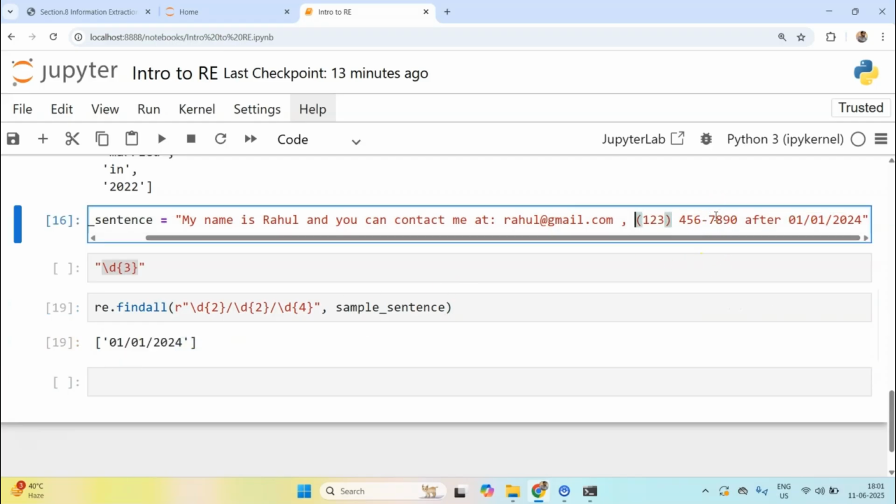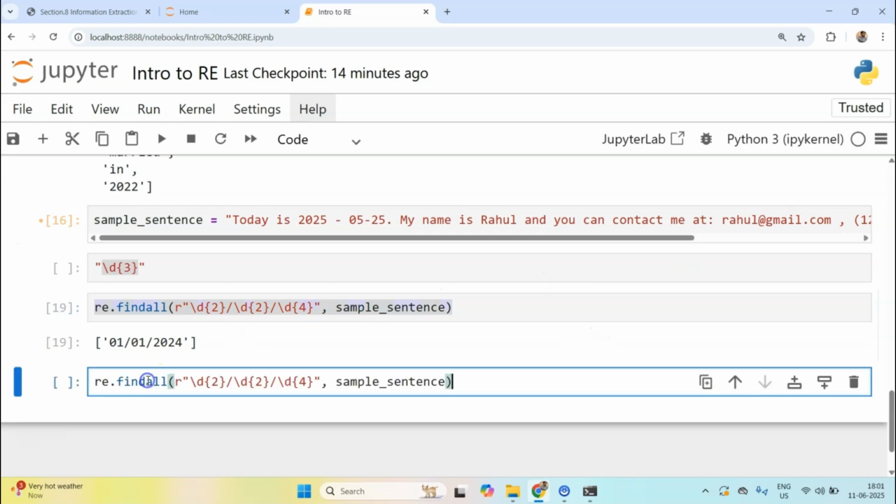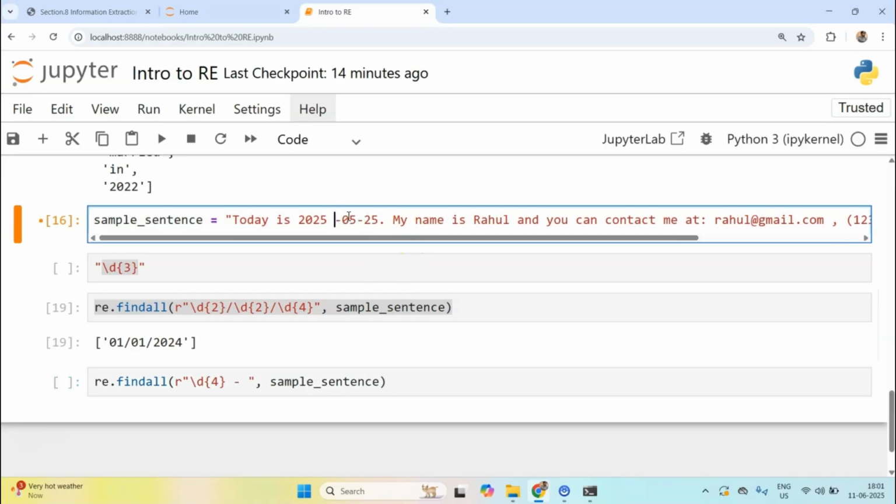Now let me put within this text, today is, text in some other format, 2025 05 23. Now you can match this as well, okay. So let me write this again. It's not such a big deal. I'll write D digit 4 times, and then I want to match this. Let me fix this first.